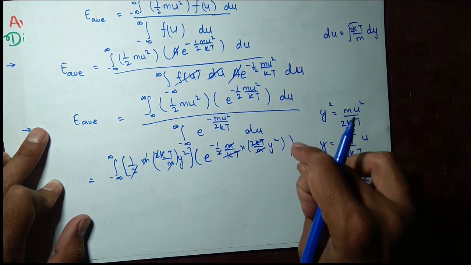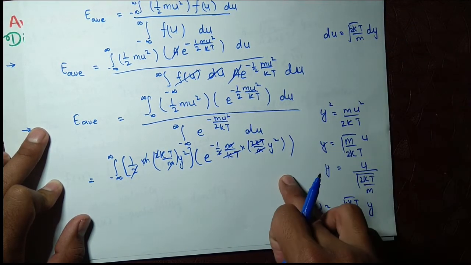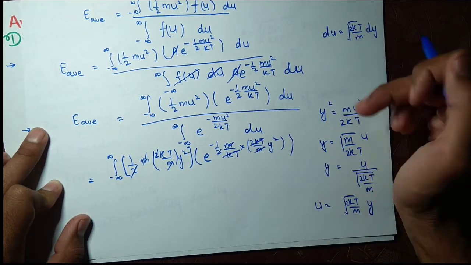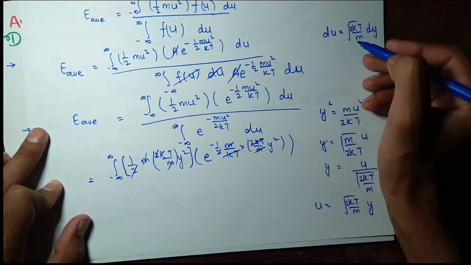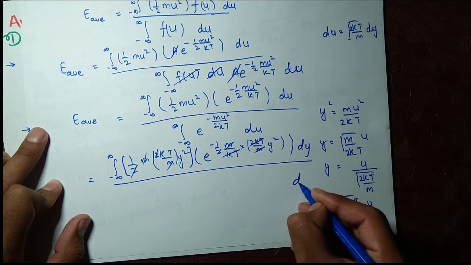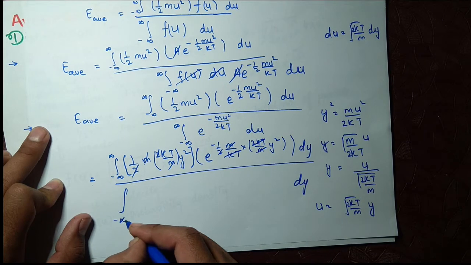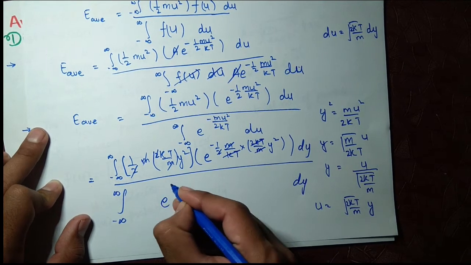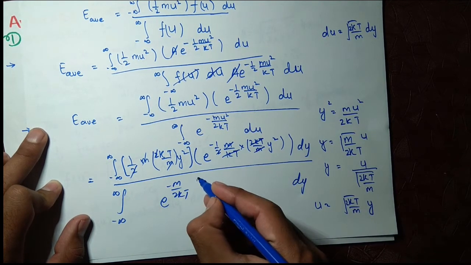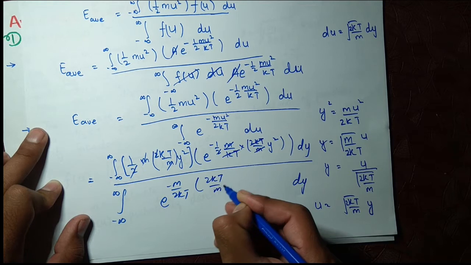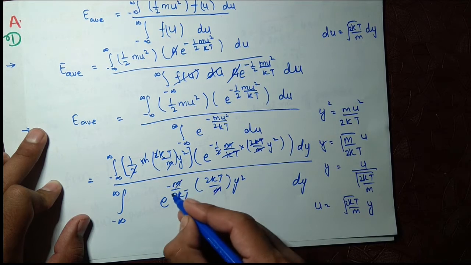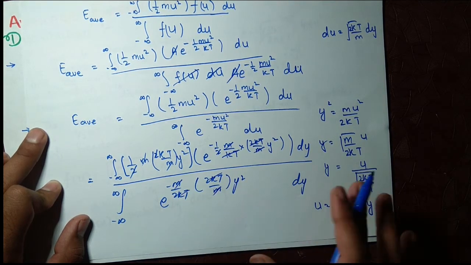This term in the numerator will be cancelled out with the denominator here. When you write the value of dy over du, this factor will be cancelled out above and below. So the only thing you will have is dy over dy, integrating from minus infinity to positive infinity e to the power minus m over 2kT into 2kT over m u square. Okay, m is cancelled out with m, 2kT is cancelled out here.